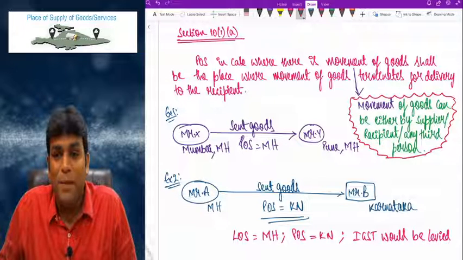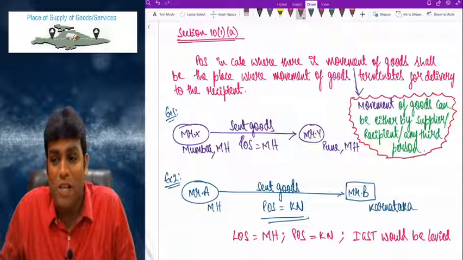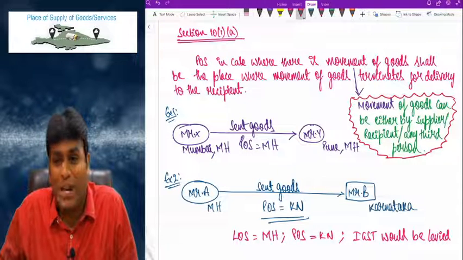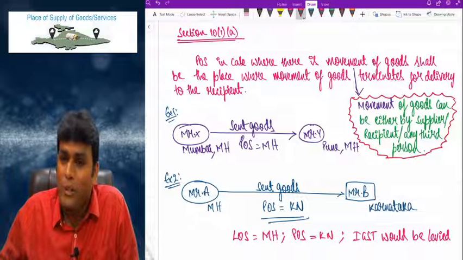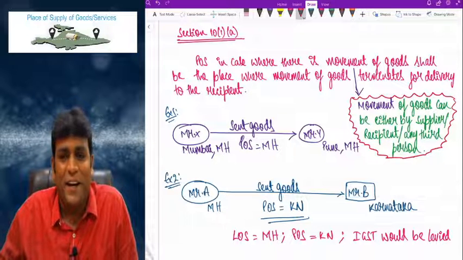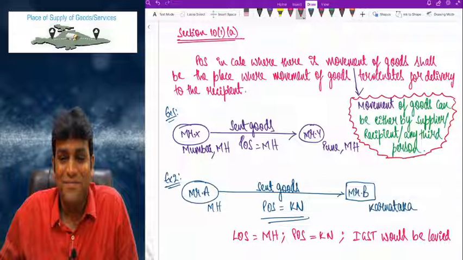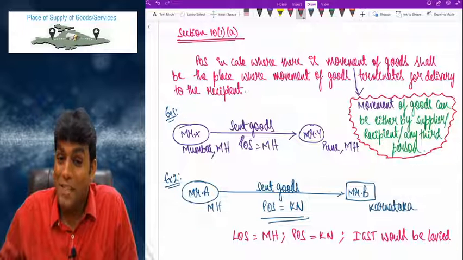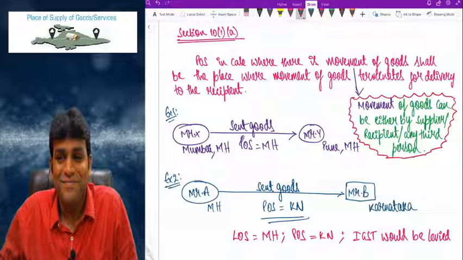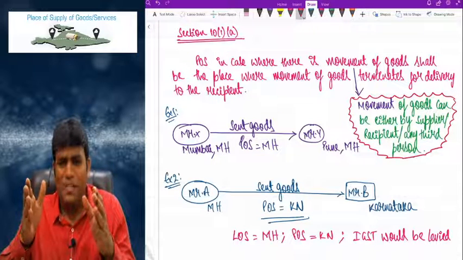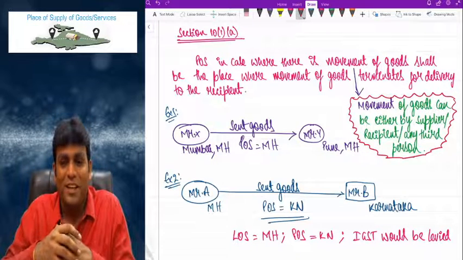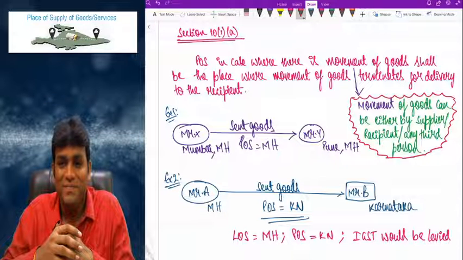In first example, place of supply is Maharashtra because movement of goods is terminating in Maharashtra. Second example, place of supply is Karnataka because movement of goods is terminating in Karnataka. Such a brilliant concept actually. Come on, finish writing. Take it, come on, please do write. Very interesting and important. No doubt about it.